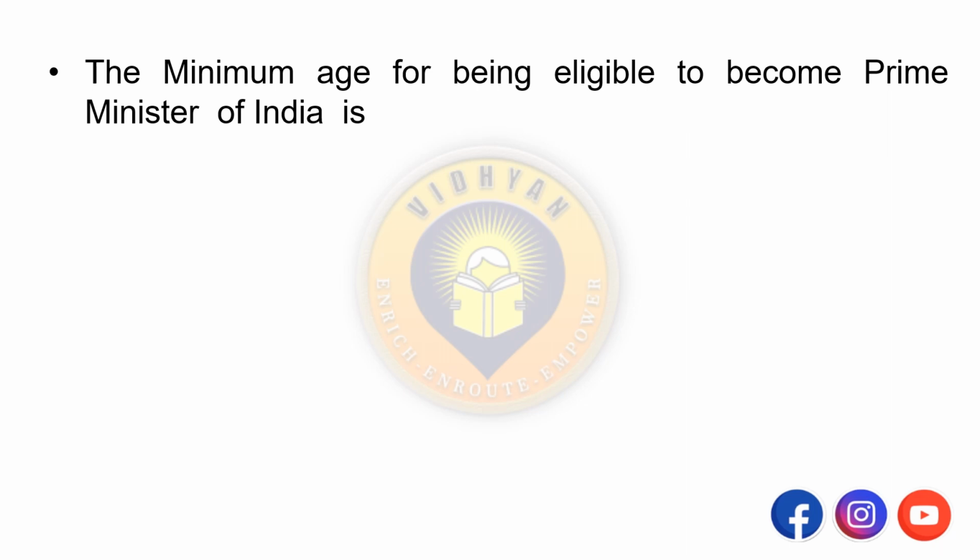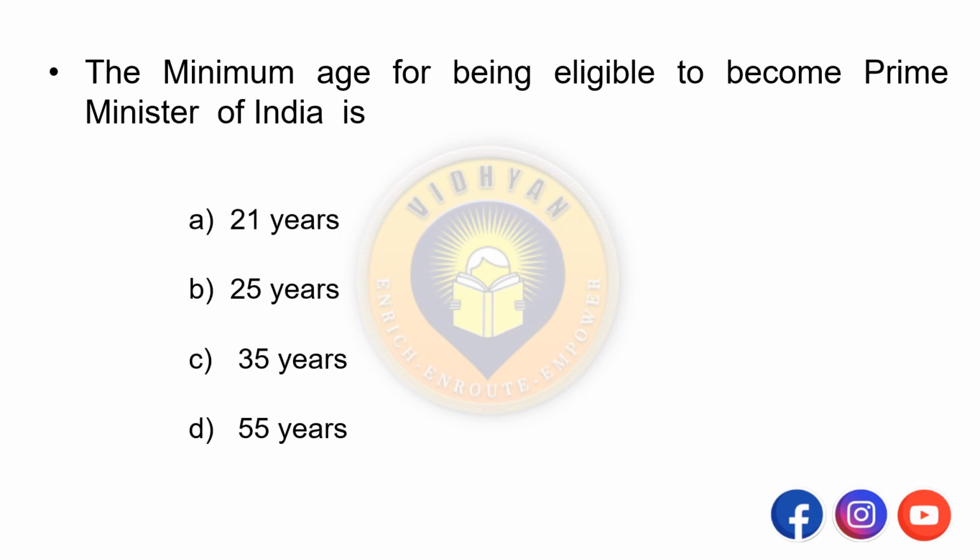The minimum age for being eligible to become Prime Minister of India is. Options are A. 21 years, B. 25 years, C. 35 years and D. 55 years. So the answer is 25 years if he is a member of Lok Sabha.